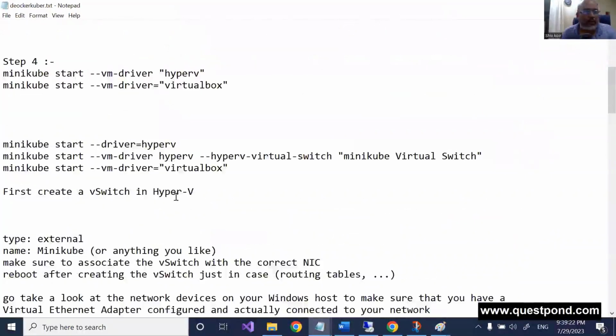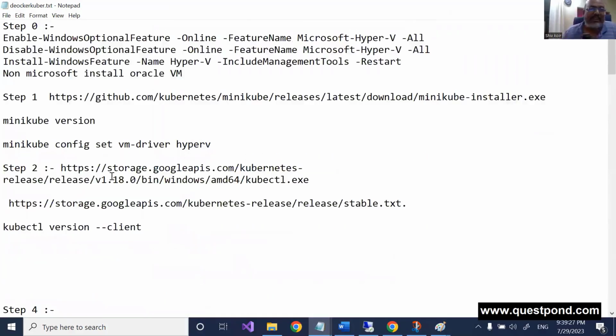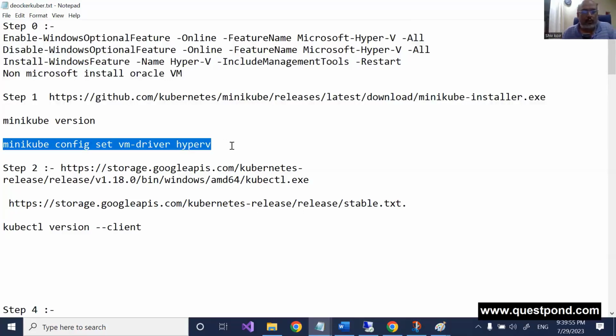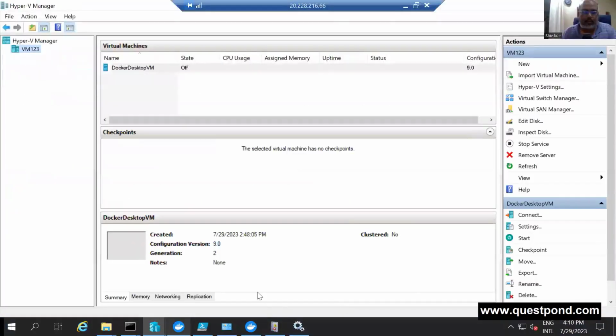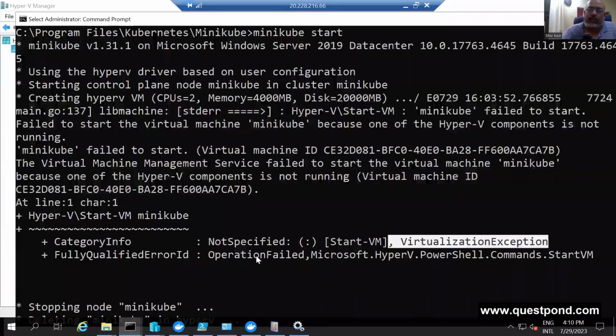Okay, let me do it like this. Now I'm stuck, so I have to find a solution in the class. One thing I want to emphasize: when you run Minikube, you can create the virtualization by using Hyper-V, or you can also use Oracle VM. I will not be using Oracle VM, but you can. So I'm thinking, is Minikube trying to use Oracle VM? I'm not sure. This is just my thought. Maybe I can tell it not to think about Oracle or anything, just to use Hyper-V.